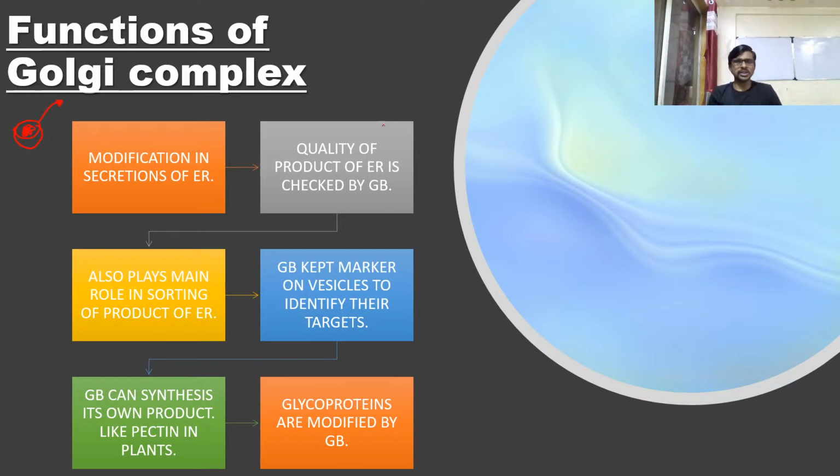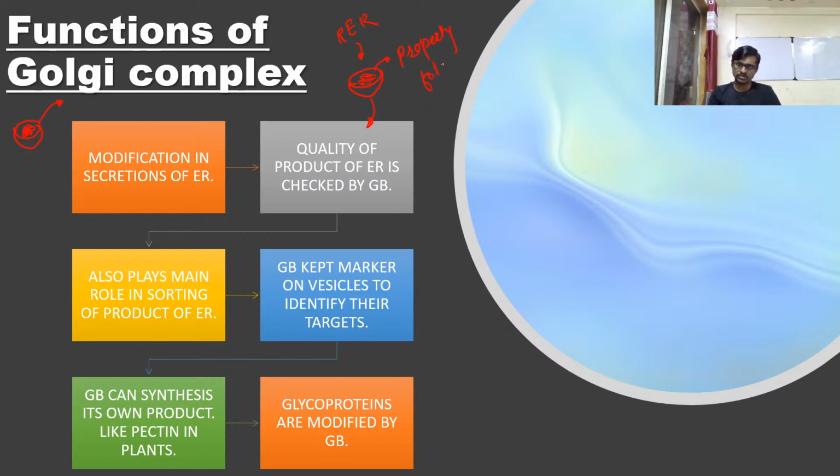Okay, so the quality of that product is also checked by the Golgi complex. For example, this product came from the rough endoplasmic reticulum. So RER, we are taking an example of a protein, and this protein has an address in the form of a sequence of amino acids. So when the Golgi complex accepts this protein, first the protein moves through a process of checking, and in that process, if the Golgi complex finds this protein is not properly folded, okay, it should be properly folded.